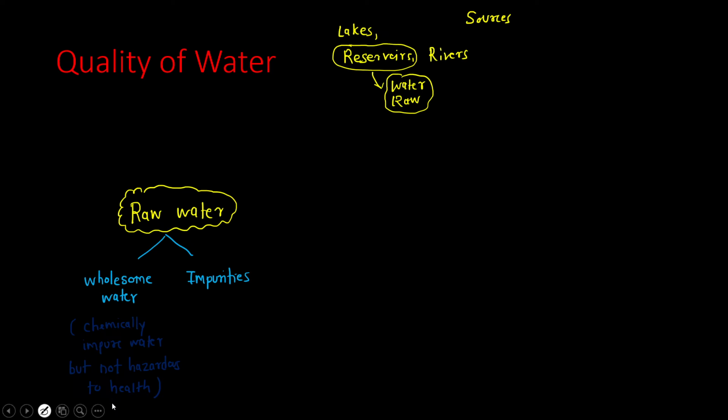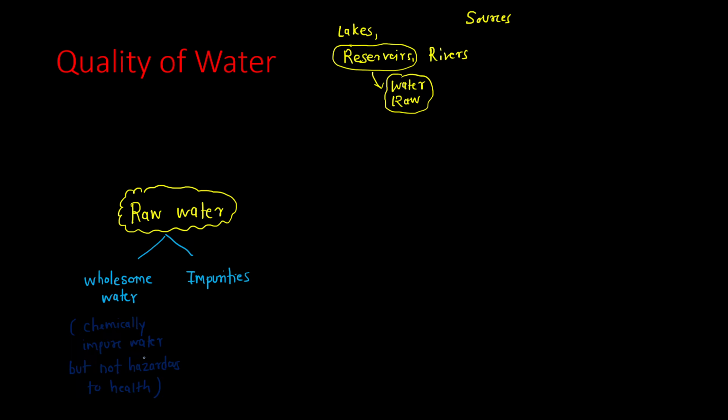In simple language, wholesome water is water which is chemically not purest. It is not chemically pure, but whatever chemicals are present in it, they are present under standard specifications, or they meet the stated standards.